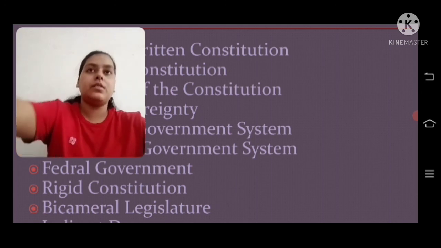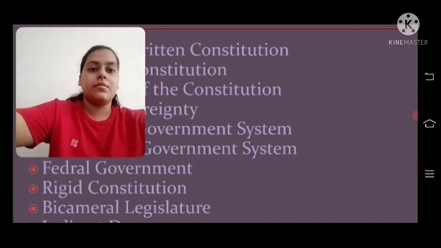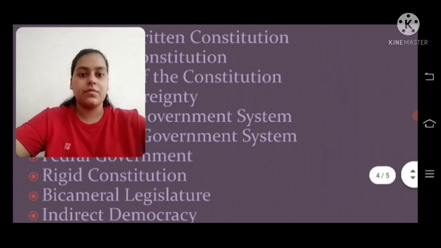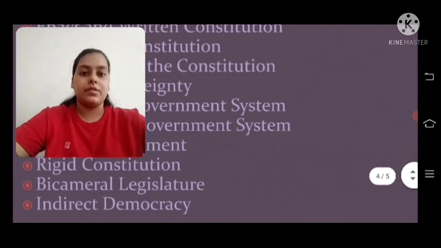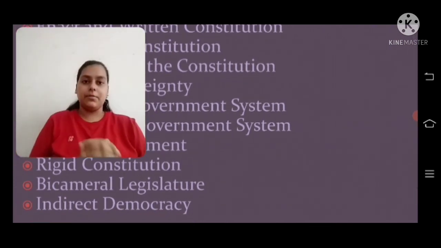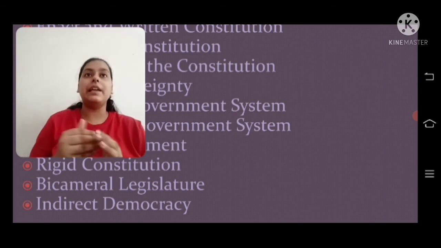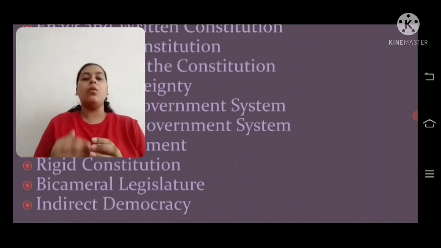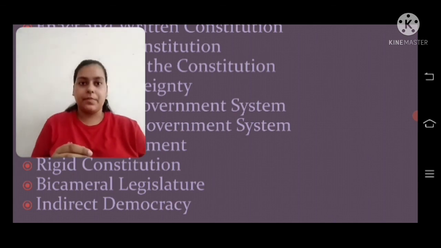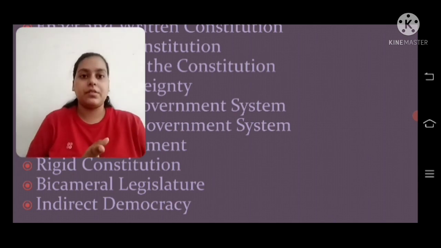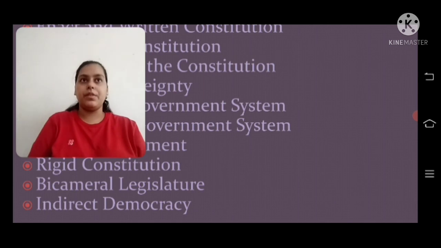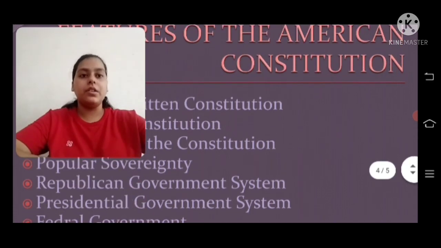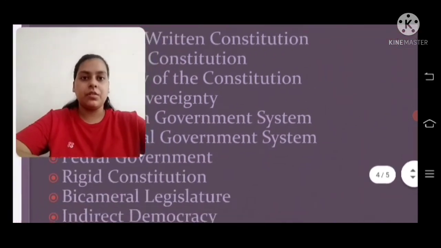The next one is indirect democracy. Indirect democracy is when the people elect representatives who vote on laws on behalf of the people. For example, indirect democracy is when we elect people to Congress to represent us, right? So these are the features of the American Constitution.